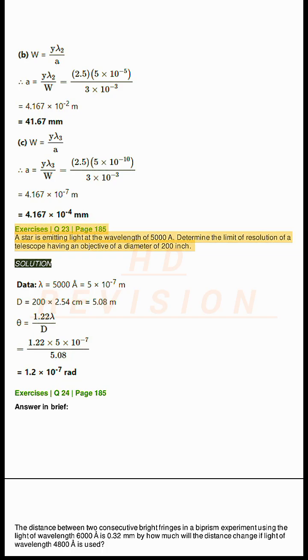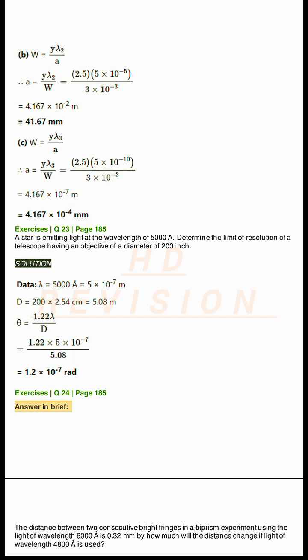Exercises Q23, page 185. A star is emitting light at the wavelength of 5000 angstroms. Determine the limit of resolution of a telescope having an objective of a diameter of 200 inches. Solution.